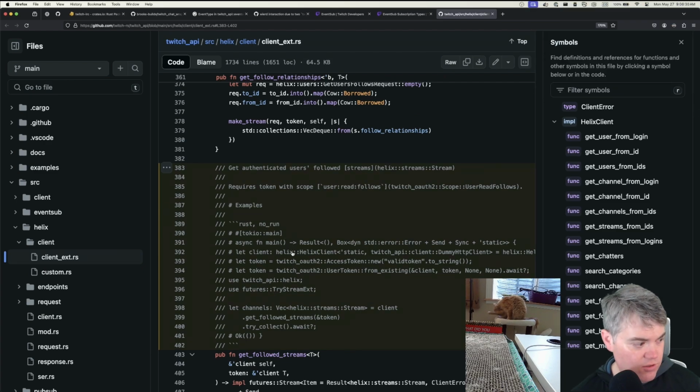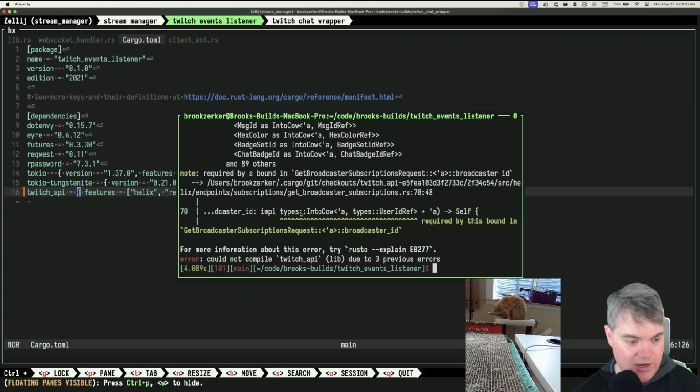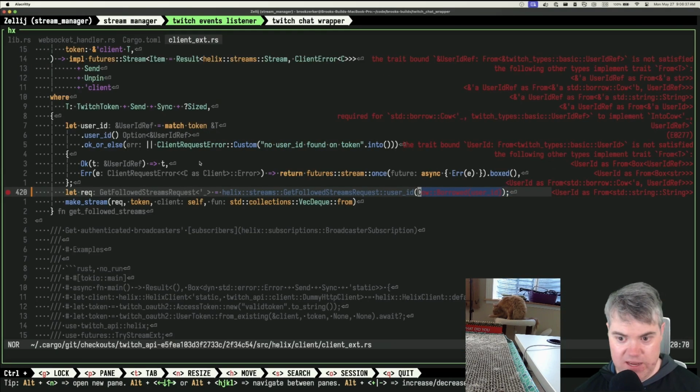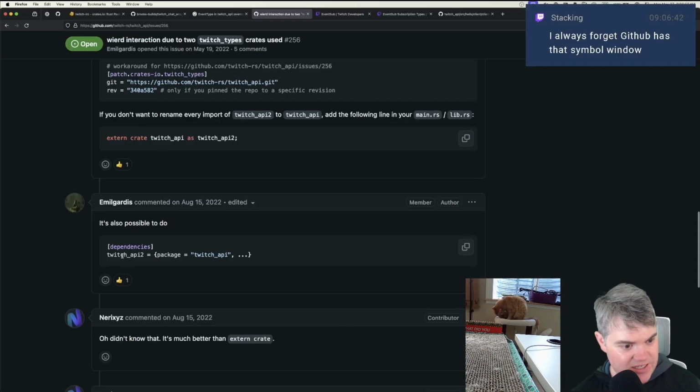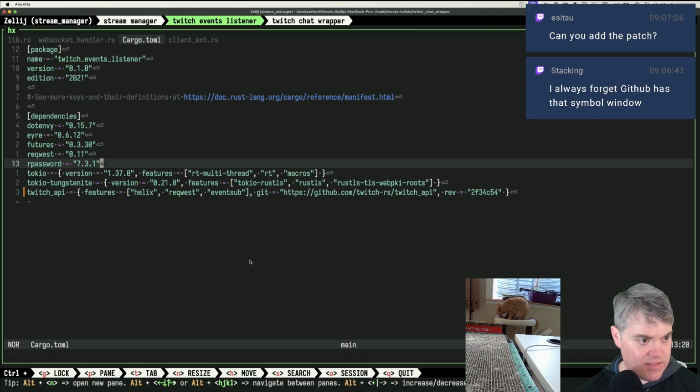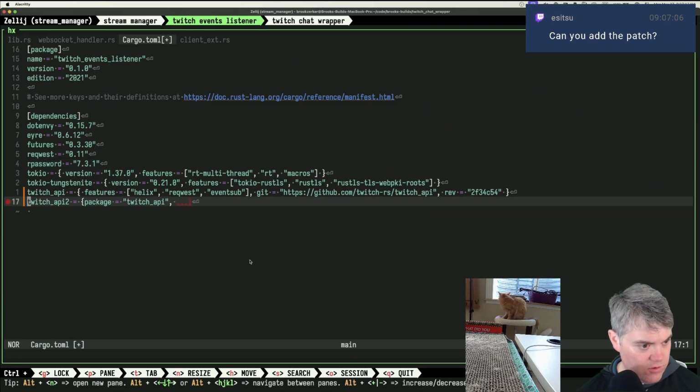Right now though, we need to make the code compile before I start working with that. So we have this issue now. This seems to be due to Twitch API 2 being a little bit weird, but apparently we can do this. So if we do that, okay, we just remove view. We had a Twitch API 2 package, Twitch API. Weird.